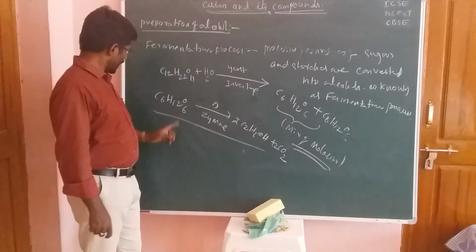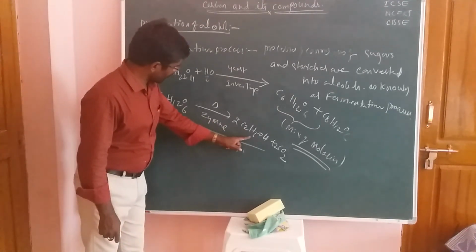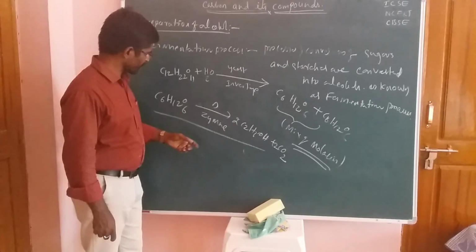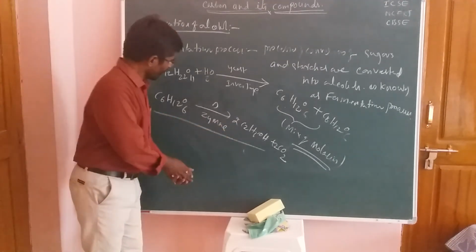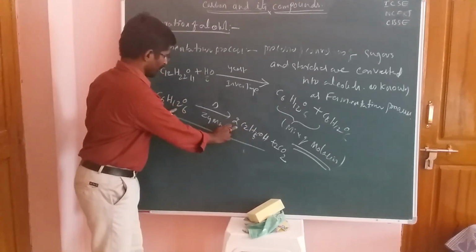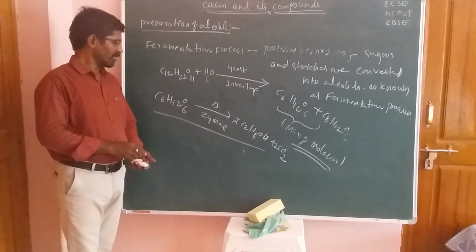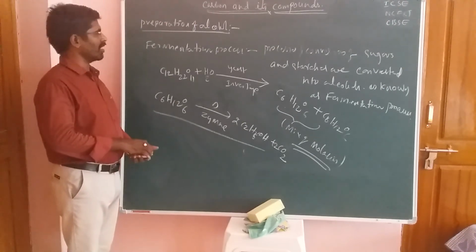Next, 12 hydrogens. 5 plus 1 is 6, 6 into 2 is 12. Now this is the complete reaction for the preparation of alcohols.